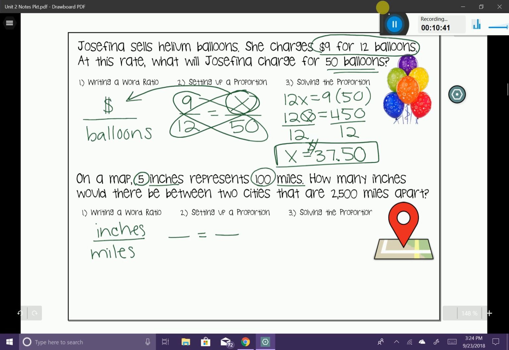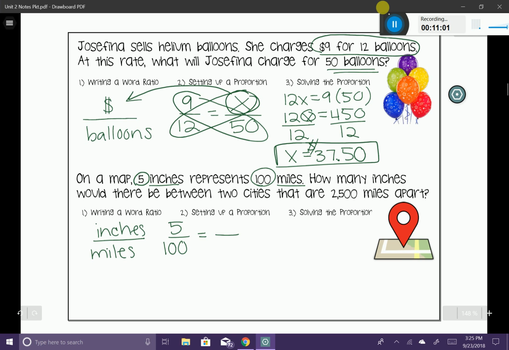So I'm going to put 5 inches in the numerator and 100 miles in the denominator. Now, if you had flipped the word ratio over to make it miles over inches, then your ratio would be 100 over 5. But we didn't do that here, so I'm just going to leave it as is. Now, let's go ahead and continue.